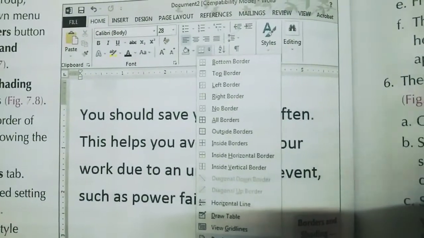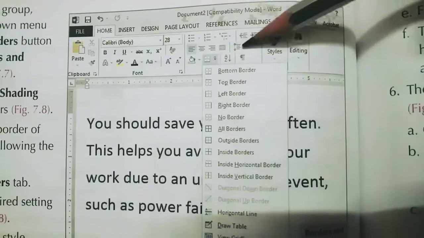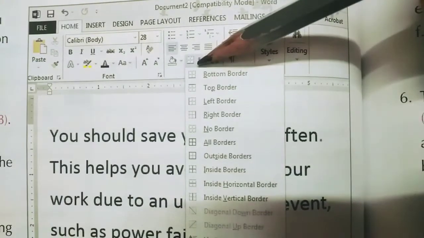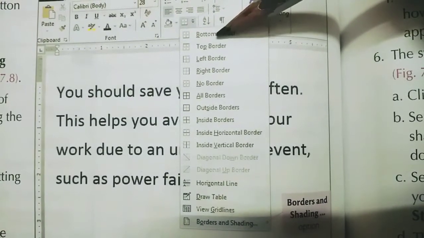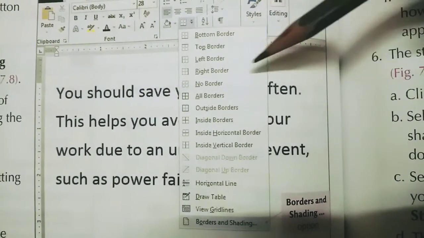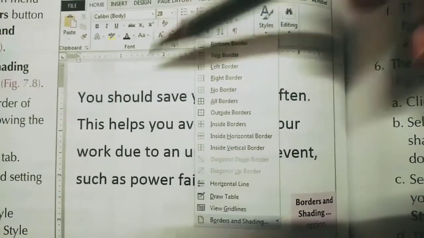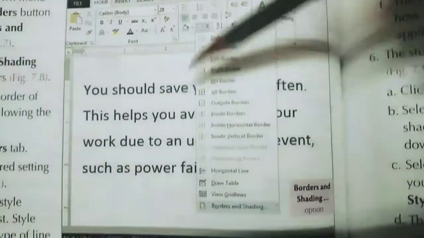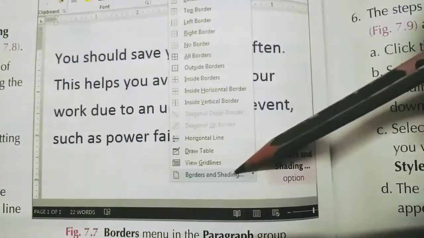Here you can see this is the Home tab selected, then this is the Font and Paragraph group, and in the Paragraph group this icon is known as the Border and Shading option. So click on this icon, you will get this menu. You can see many types of borders are here: bottom border, top border, left border, right border, no border, all border. Whatever you want, click on that, and around this text, around this paragraph, that border will be made. Understood? Now, if you want more types of border, then click on Borders and Shading.